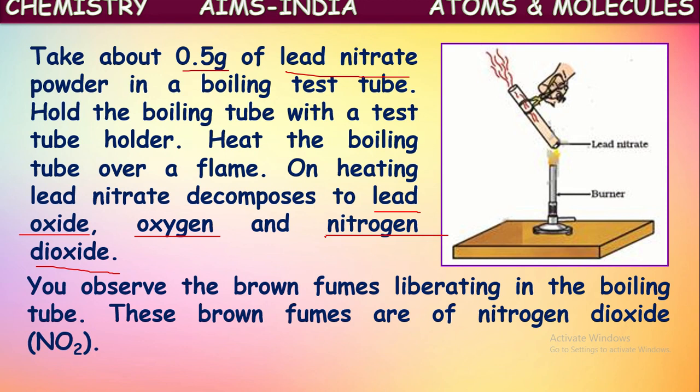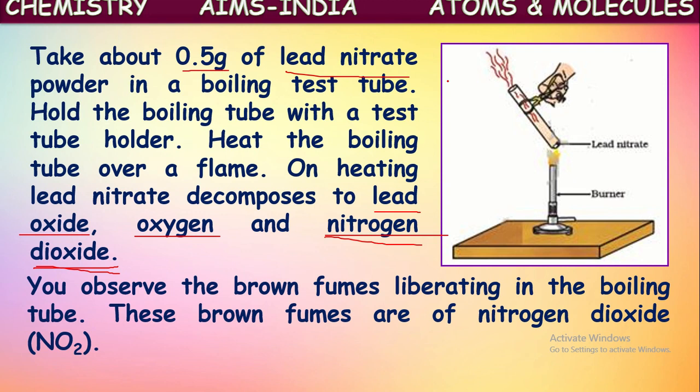Out of these two, nitrogen dioxide is a reddish brown colored gas. So on heating, we can see the slow evolution of reddish brown fumes coming out from the test tube. From that we can understand that lead nitrate is decomposed to form these products. What are those? Lead oxide, oxygen and nitrogen dioxide. Of course, oxygen has no color, but nitrogen dioxide is a brown colored gas.